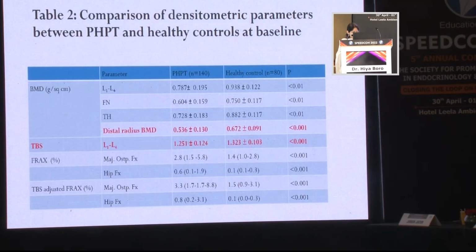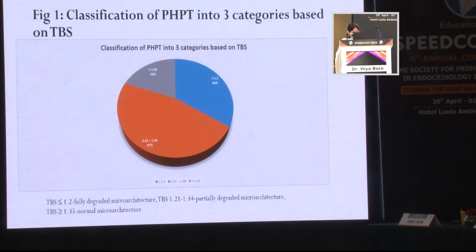Now coming to the densitometric parameters, all patients with hyperpara had significantly lower BMD at all sites compared to that in healthy controls, and they also had significantly lower TBS compared to that in healthy controls. The mean TBS in PHPT was 1.251 plus minus 0.124, whereas that in healthy controls was 1.323 plus minus 0.103. Both TBS adjusted and unadjusted FRAX were also higher in the PHPT group compared to that in healthy controls.